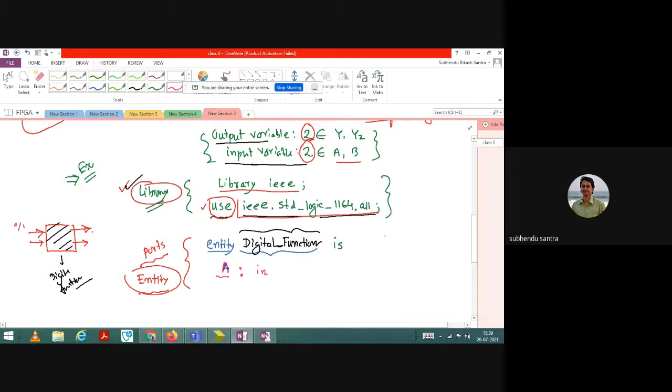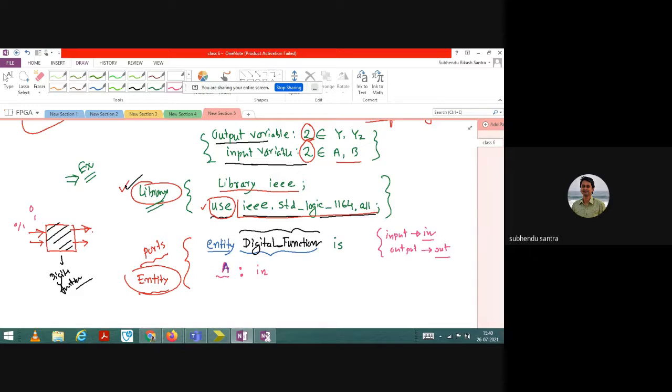In VHDL, when you have to define input, it is in, and if you want to have an output, you have to write out, OUT. First you remember these two. There are other things like inout and others, but slowly you will understand. So here this is one bit. It is not an array. This 0 and 1 are basically one bit, simple one bit.